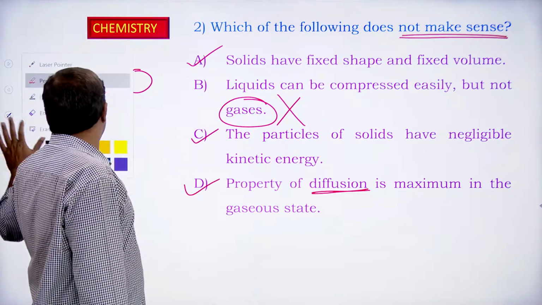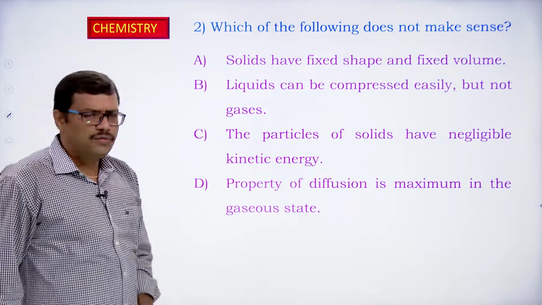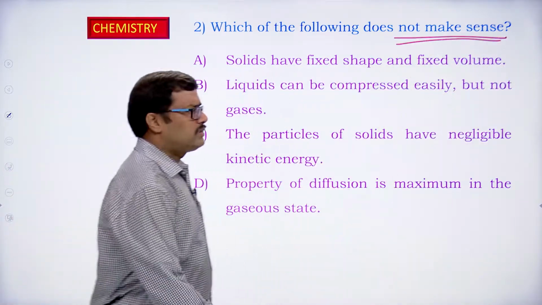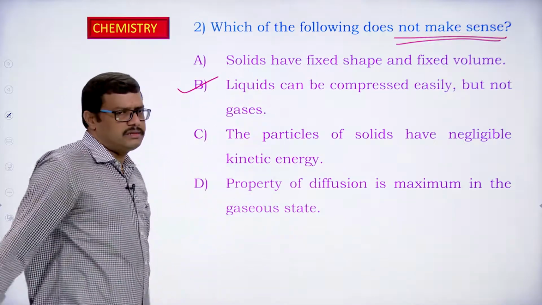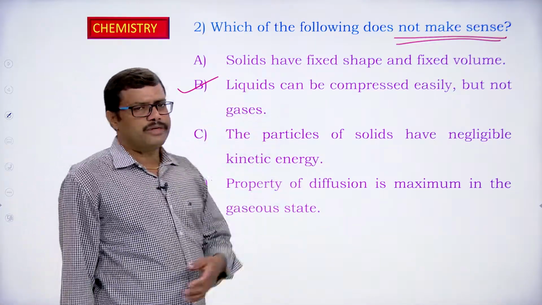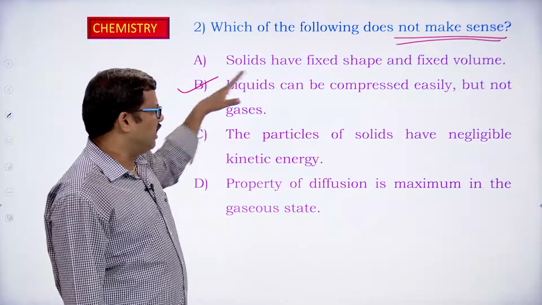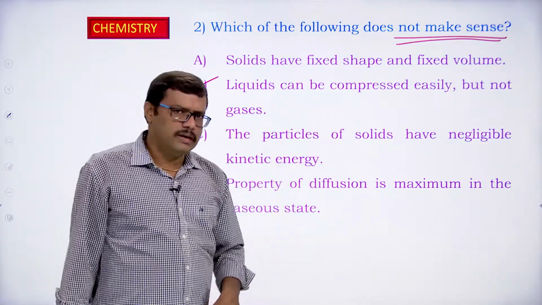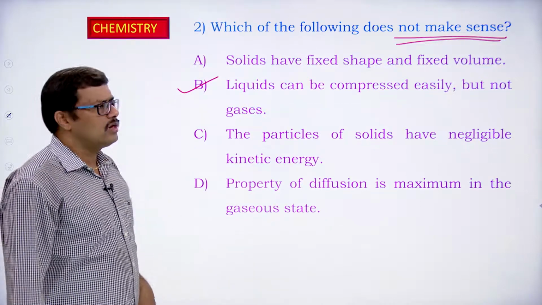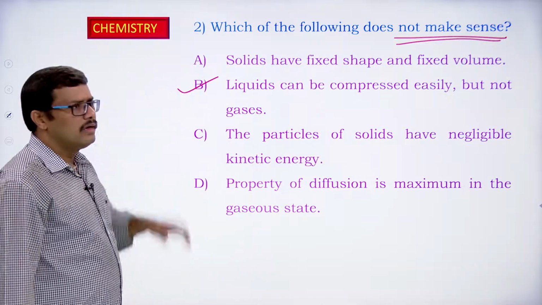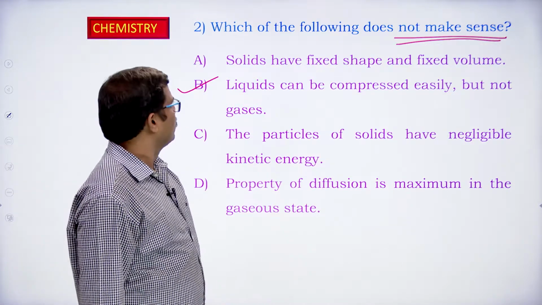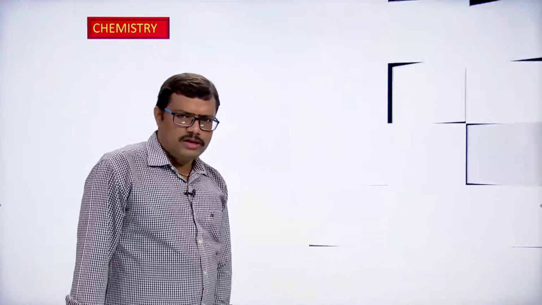Among the given options, which does not make sense? B does not make sense, because gases can be compressed easily but not liquids, but it is given in a reverse way. So there is no sense in this particular statement. Option B does not make any sense. Very good. Now, let us look at the third one.